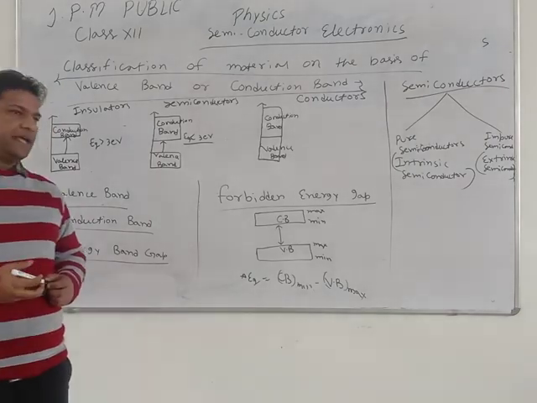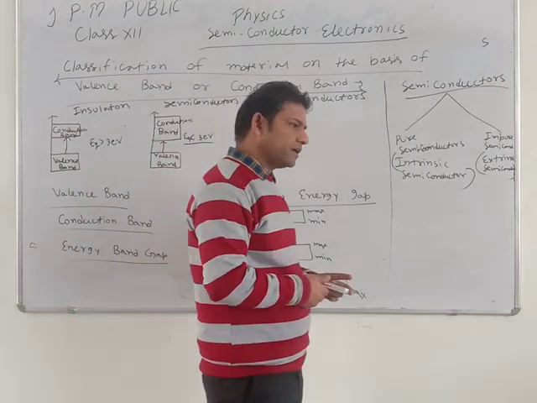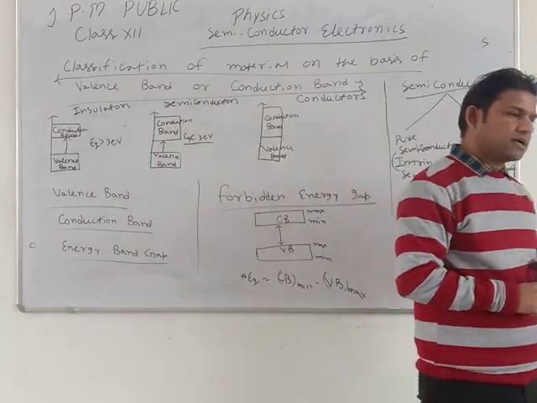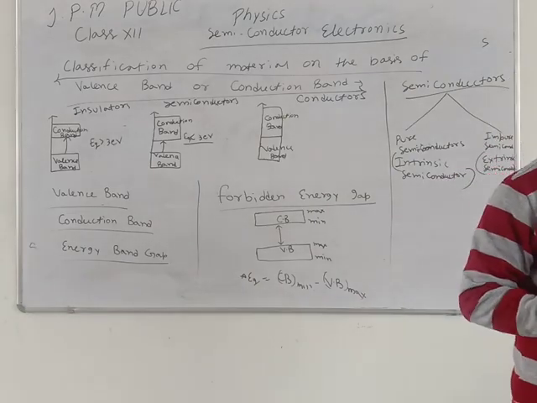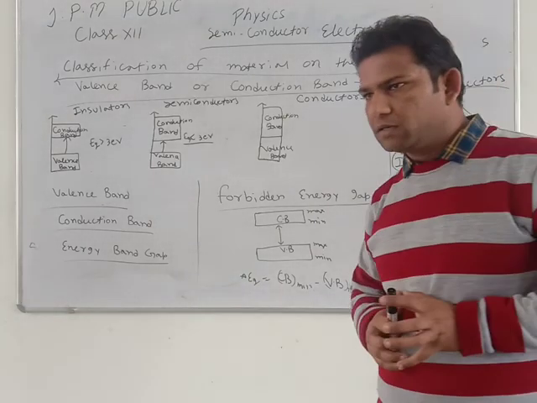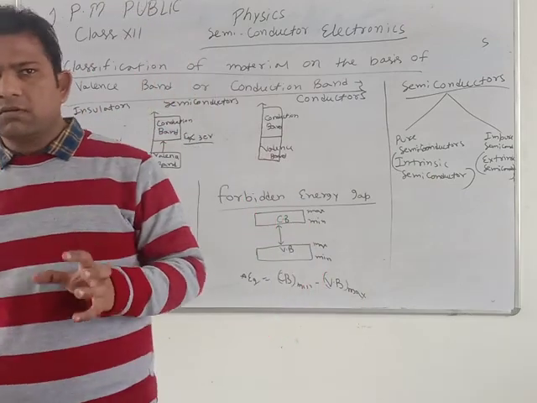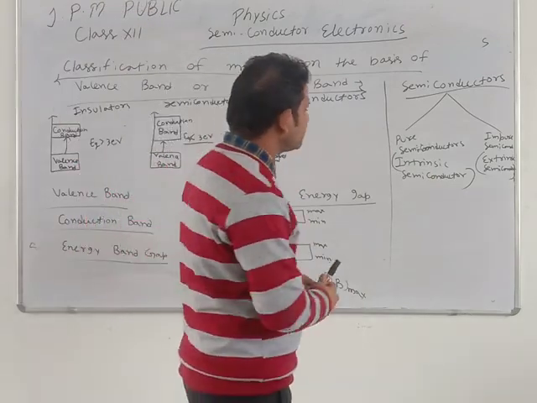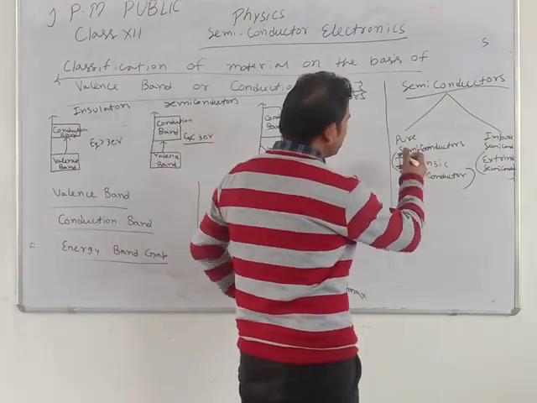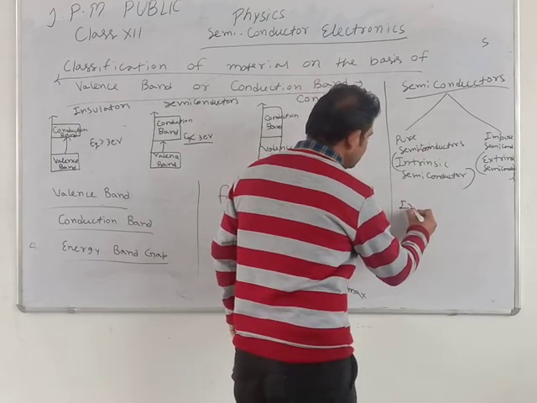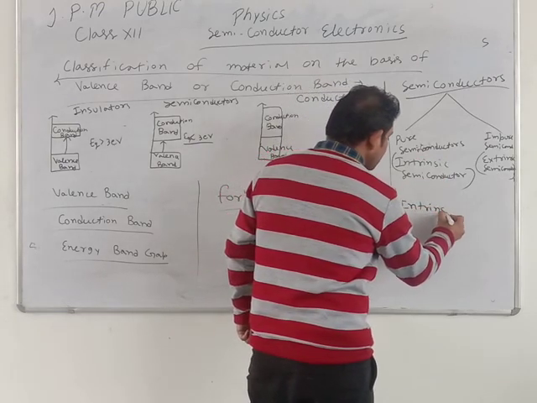Firstly, we study pure semiconductor because impure semiconductors are made from pure semiconductor by adding some dopant, and doping is a process for this. Next is pure semiconductor, it means intrinsic semiconductor.